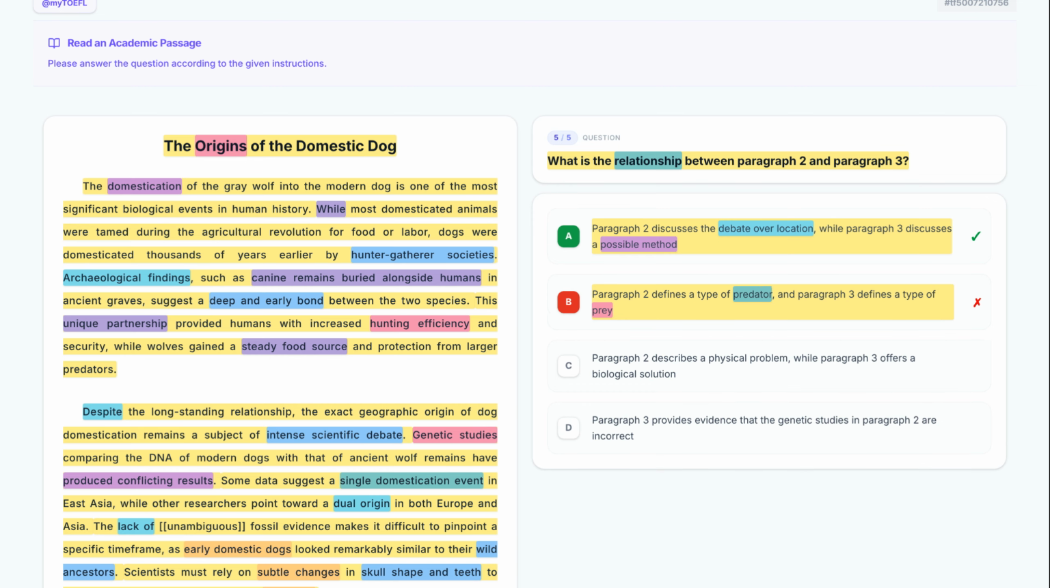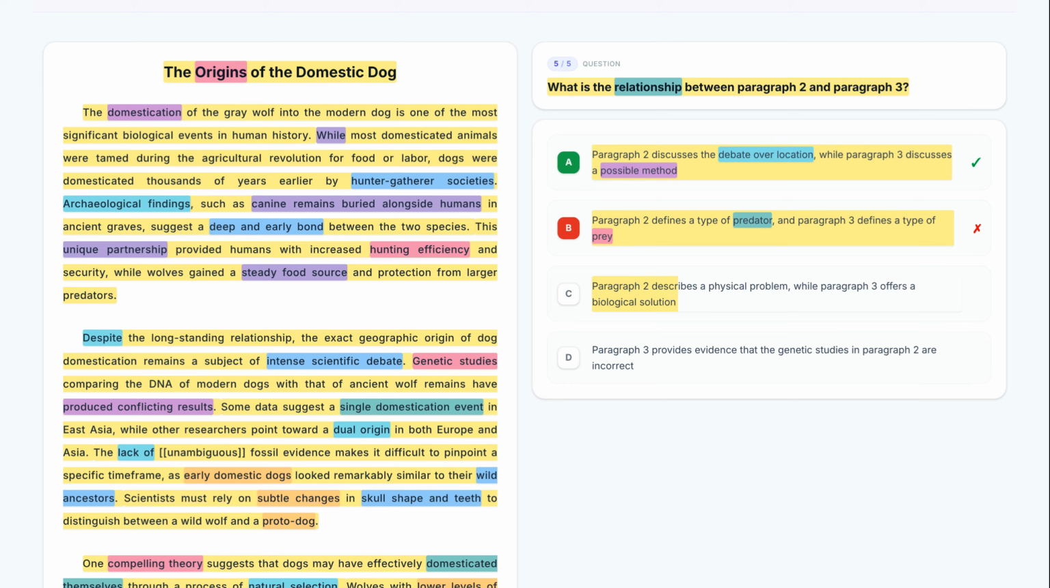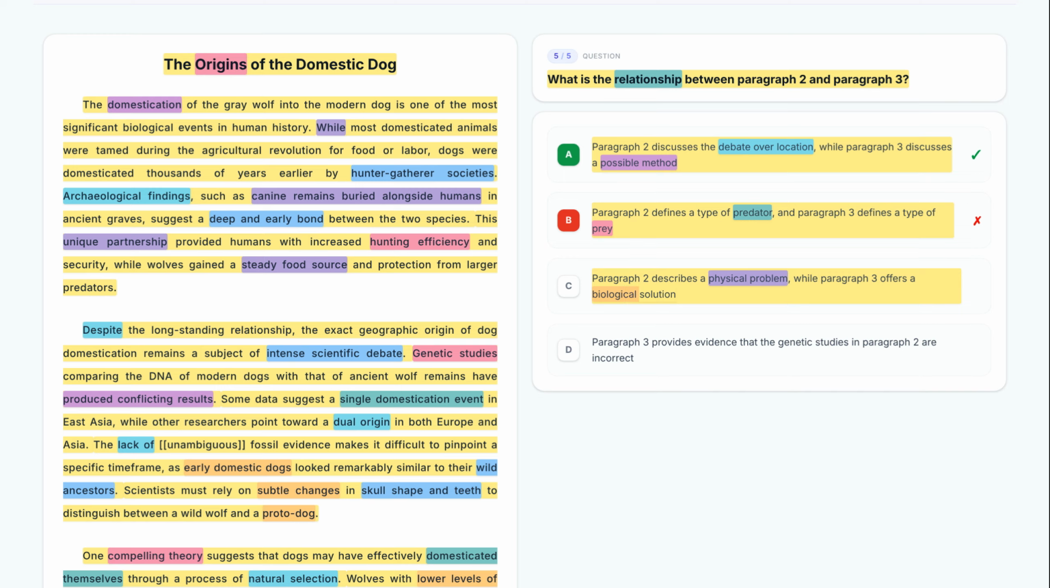Here's option C. Let's break it down. Paragraph 2 describes a physical problem, while paragraph 3 offers a biological solution. Option C describes a physical problem and a biological solution. While skull changes are subtle, they aren't described as a problem that domestication solved. This is a misleading interpretation of the text structure. Eliminate it.